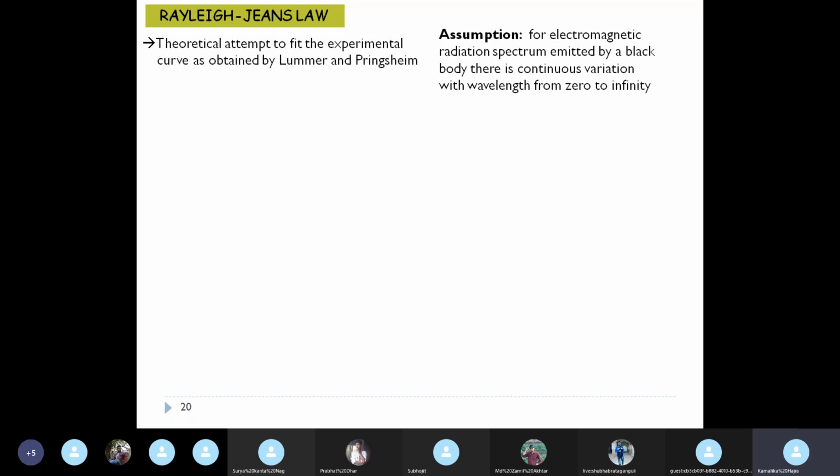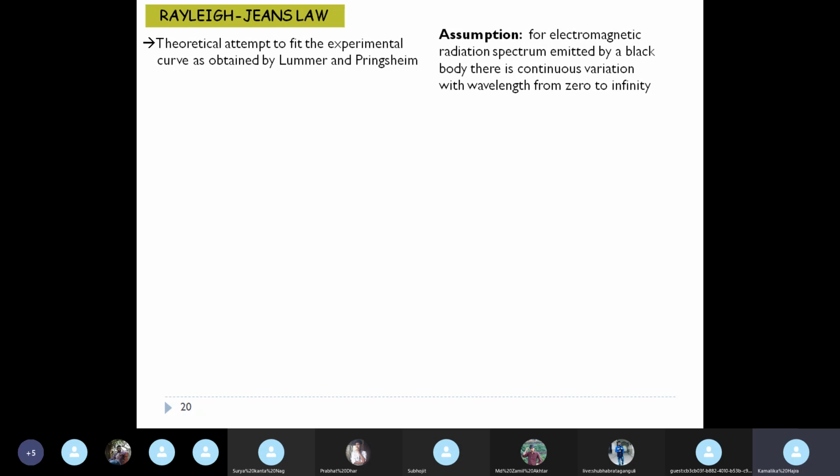What was assumed? Remember, these are all analyses based on classical physics. Okay. So what was assumed for this proof or this establishment? Rayleigh and Jeans assumed that for the electromagnetic radiation spectrum emitted by a black body, there is continuous variation with wavelength from 0 to infinity. That is, the energy or radiation spectrum varies continuously from 0 to infinity. So there is no abrupt change anywhere.